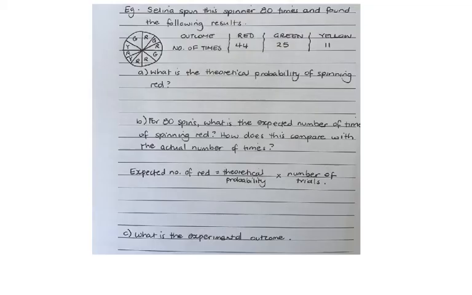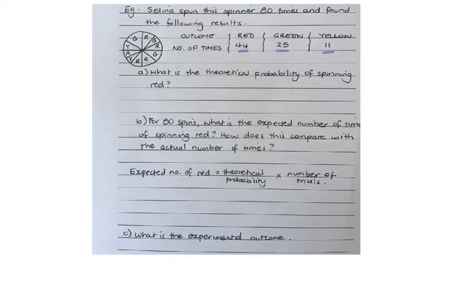Let's look at an example. So Selena spun this spinner 80 times and found the following results. So she actually spun it 80 times. And within those 80 times, 44 of those times she got a red, 25 of those times she got a green, and 11 of those times she got a yellow. And if you look at the actual wheel, that makes sense. There's a lot more red components on the wheel compared to yellow, and so you would want to see a higher number. And again, 80 times is a good number of trials to be able to get a good prediction.